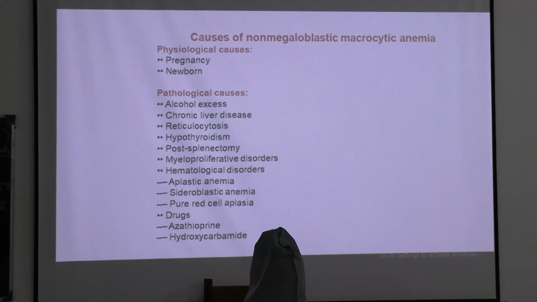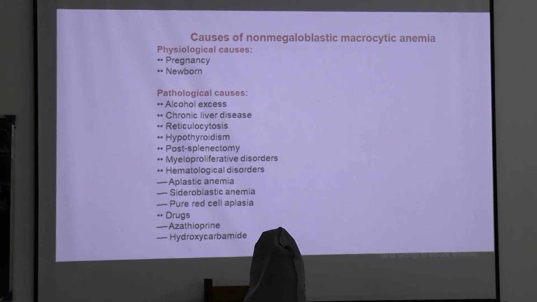And pathological causes are excessive alcohol usage, chronic liver disease, reticulocytosis, hypothyroidism, post-splenectomy, myeloproliferative disorders, and various hematological disorders like aplastic anemia, sideroblastic anemia, pure red cell aplasia, and also caused by drugs such as azathioprine and hydroxycarbamide.